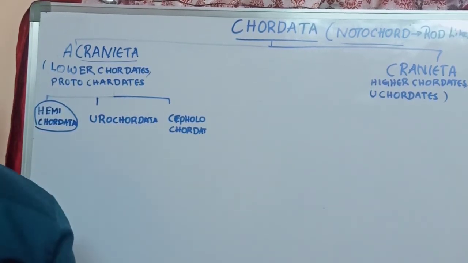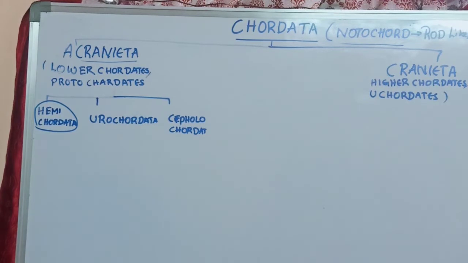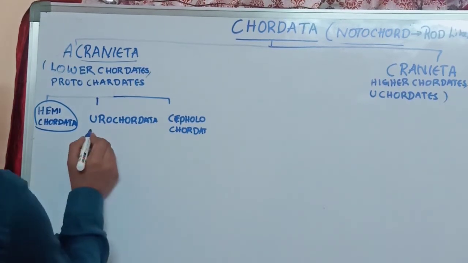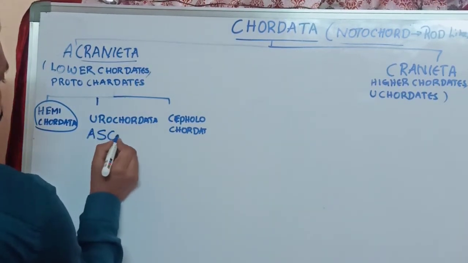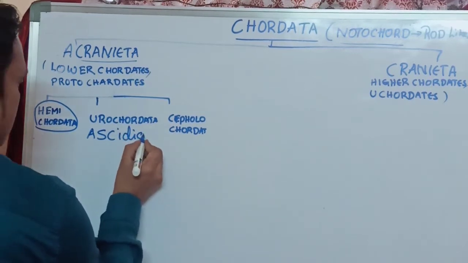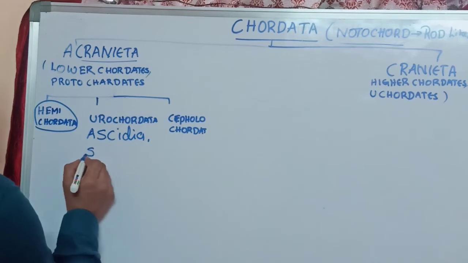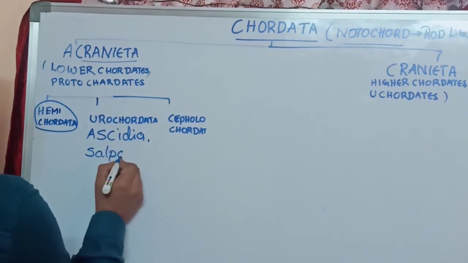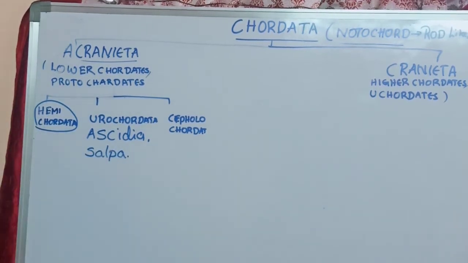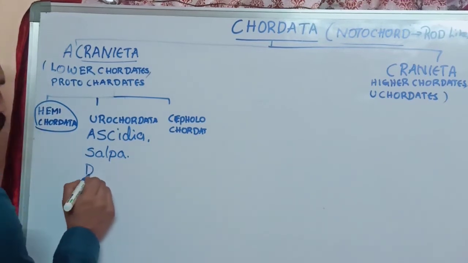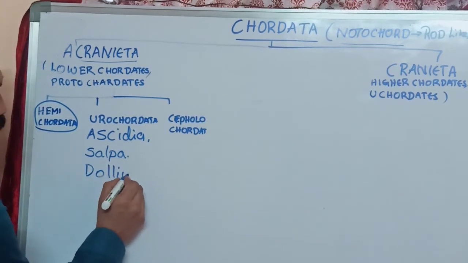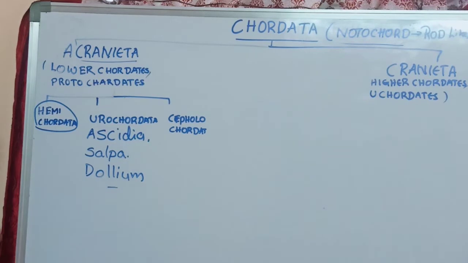And urochordata. Examples of urochordata are Ascidia, Salpa and Doliolum.